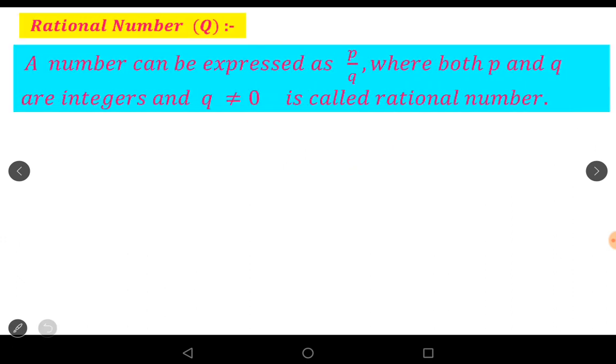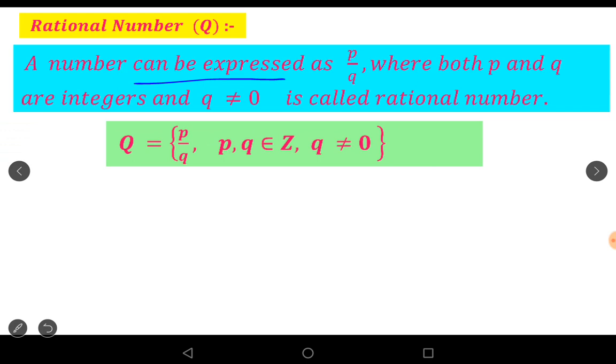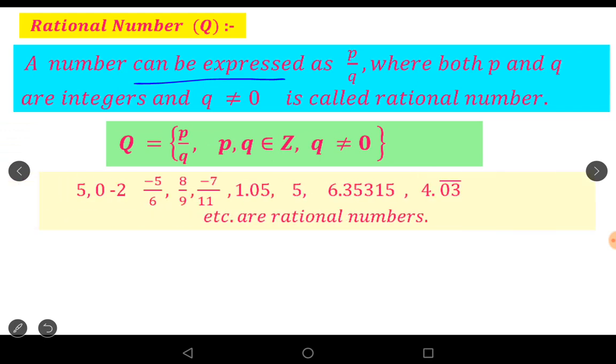Every fraction is a rational number. A number that can be expressed in the p by q form, where both p and q are integers and q is not equal to 0, is called a rational number. The set of rational numbers Q is the set of p by q, where p and q are integers belonging to Z and q is not equal to 0. For example, integers, fractions, p by q form, decimal numbers, terminating decimals, and non-terminating recurring decimals are also rational numbers.